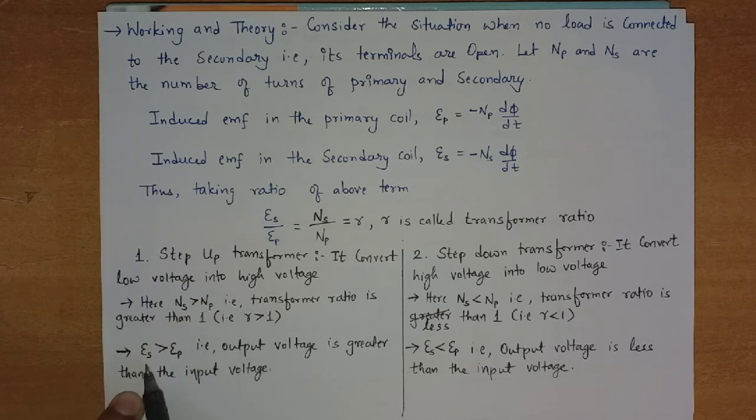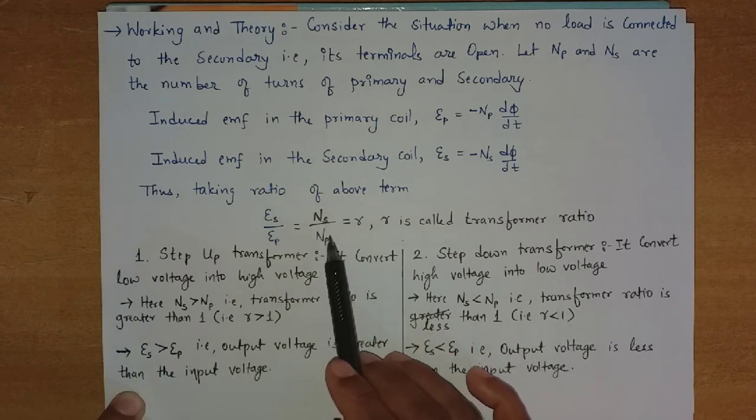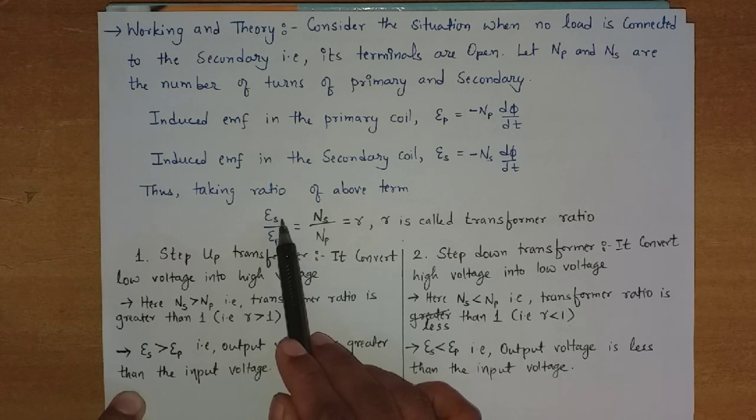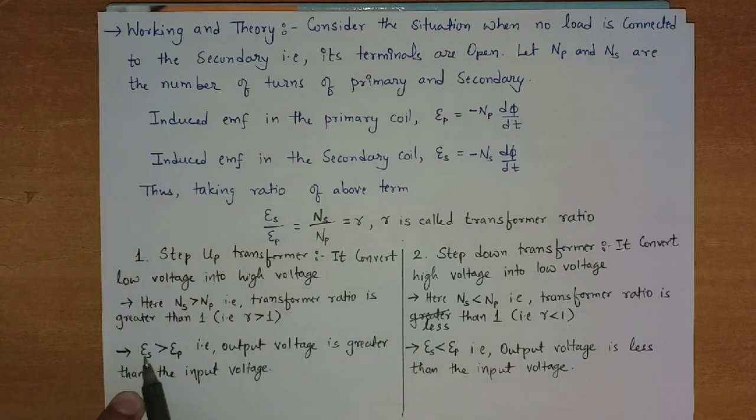Now next is epsilon S. As we see, if NS is greater than NP, then from this ratio we can say epsilon S is also greater than epsilon P. From the step up we know that the output voltage is greater than the input voltage. That's why epsilon S is greater than epsilon P, that is, output voltage is greater than input voltage.